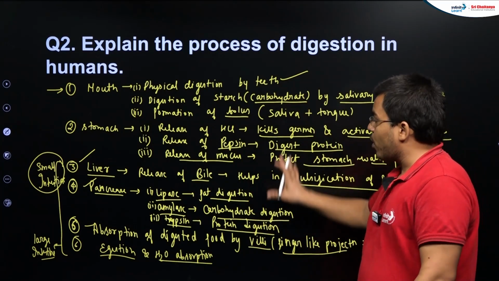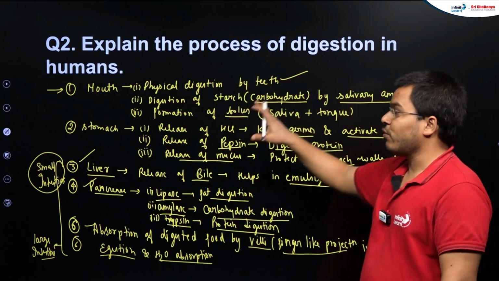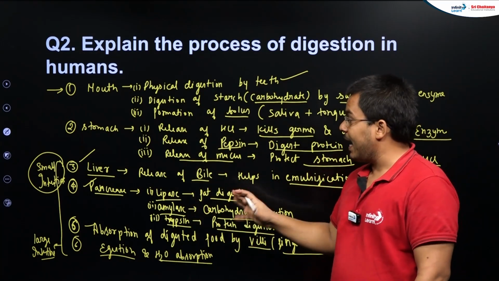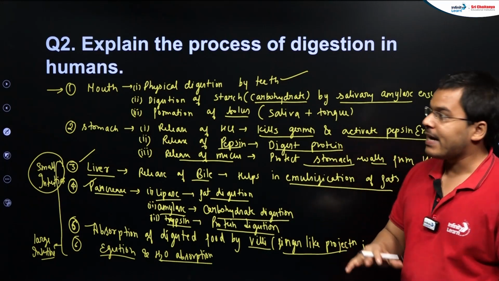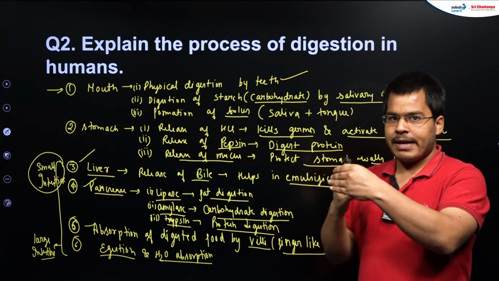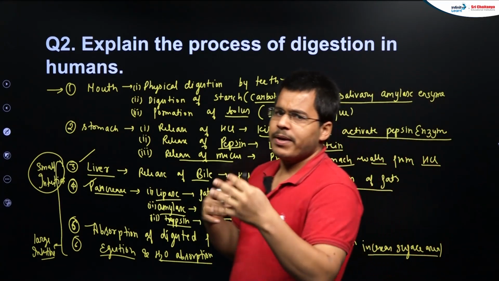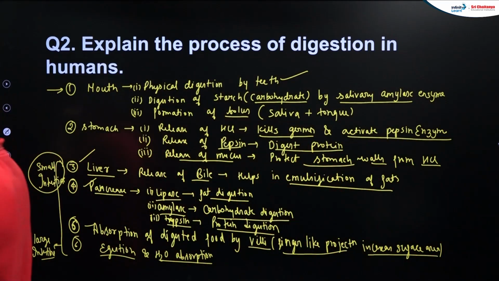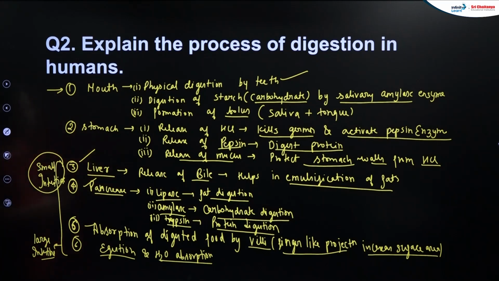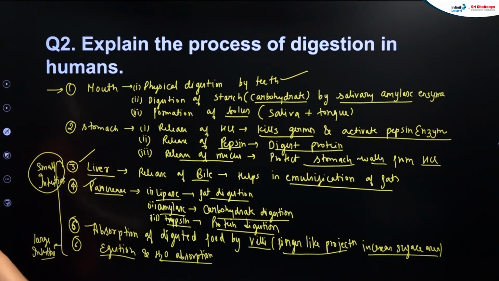So this is the overall functioning process that is happening in the digestion of food in humans, and a question can come from any part, and directly this question can also come in the 5 mark. Part marking questions can come, right? Or a 1 mark, 2 mark, 3 mark question can also be framed, right? But this whole topic is very important.